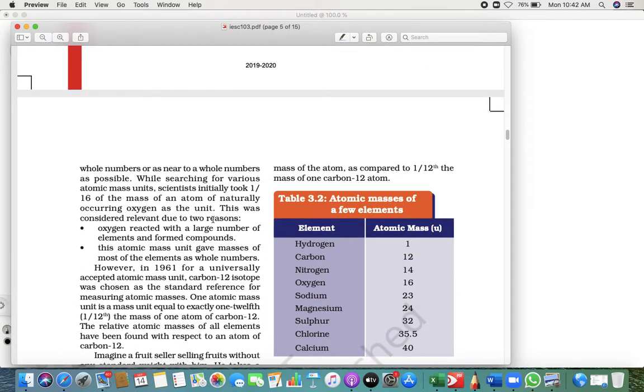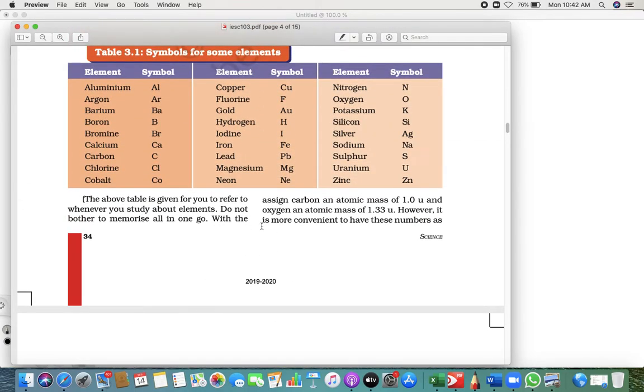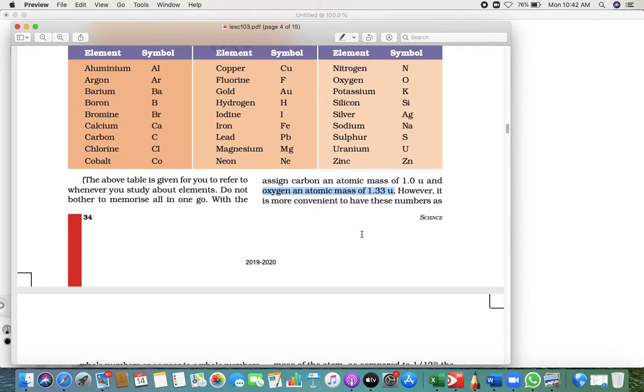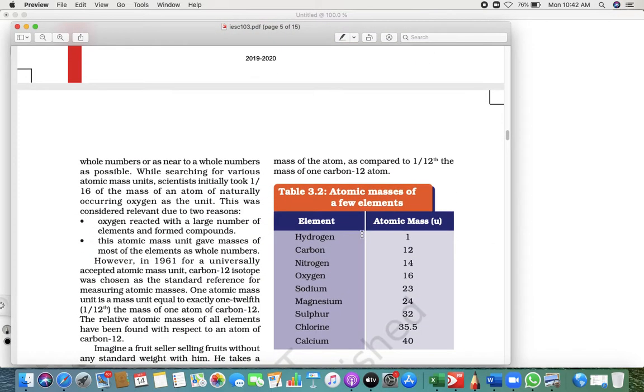Now let us see here. The assigned carbon atomic mass is 1U and the oxygen is 1.32. However, it is more convenient to have whole numbers. That is difficult to track or understand. Why is it so? Because it is given in decimal. It is good if we get it in the form of whole numbers.